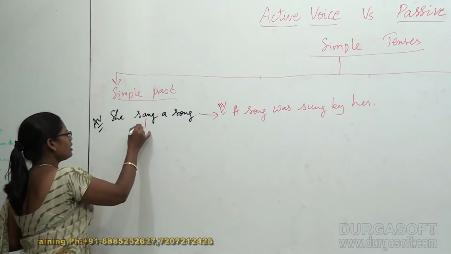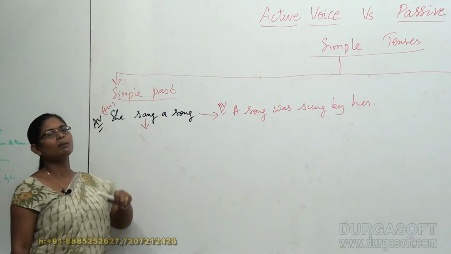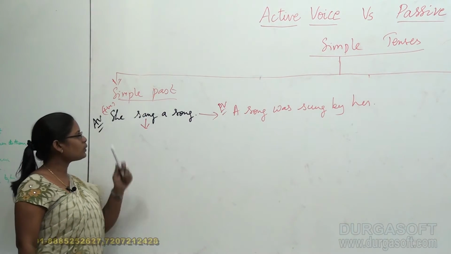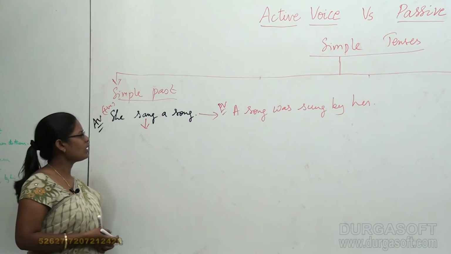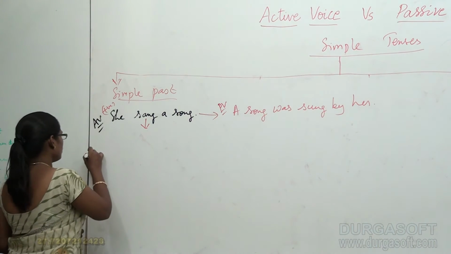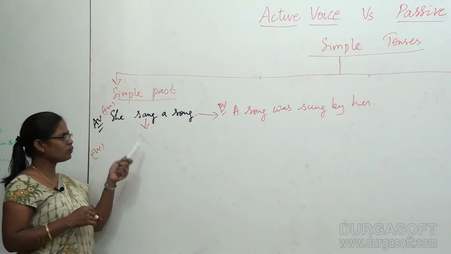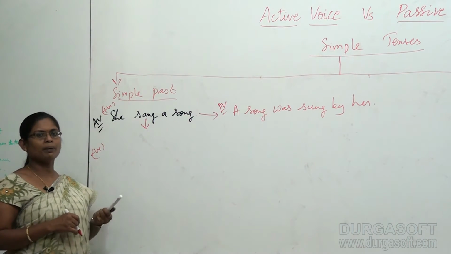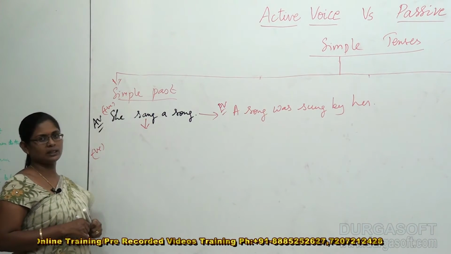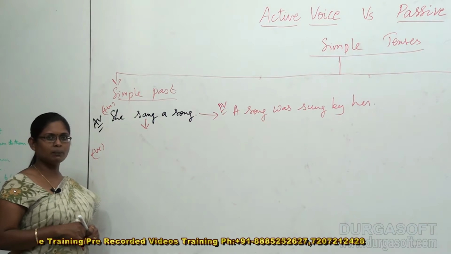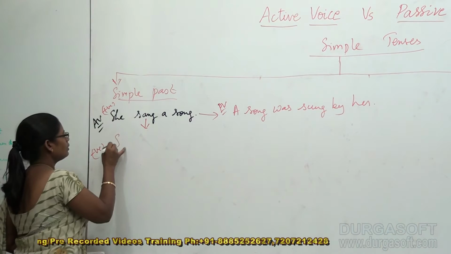Now, this is a positive sentence in simple past tense. From this positive sentence, I would like to create a negative sentence. How can you do that? Very good. We already discussed this. It's not a new chapter for us. We already discussed how a negative statement can be prepared by means of a positive statement. This is a past tense. So, what always activates in past tense? Very good. It is did. Right.